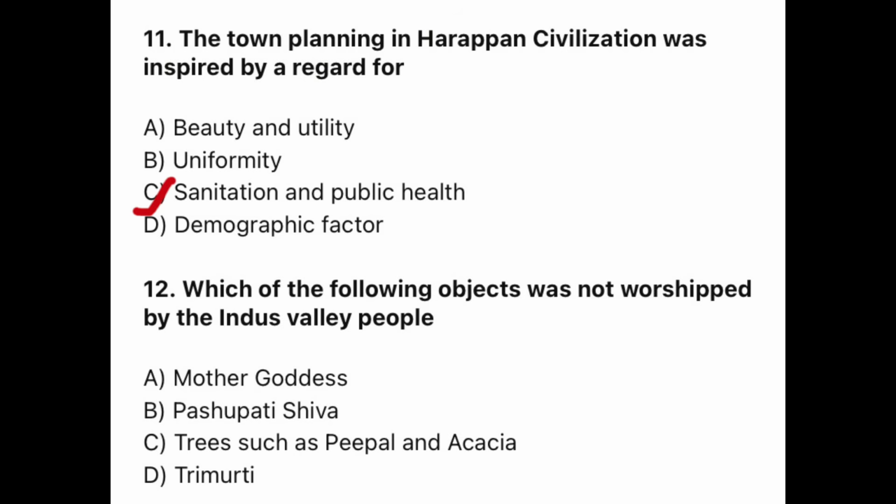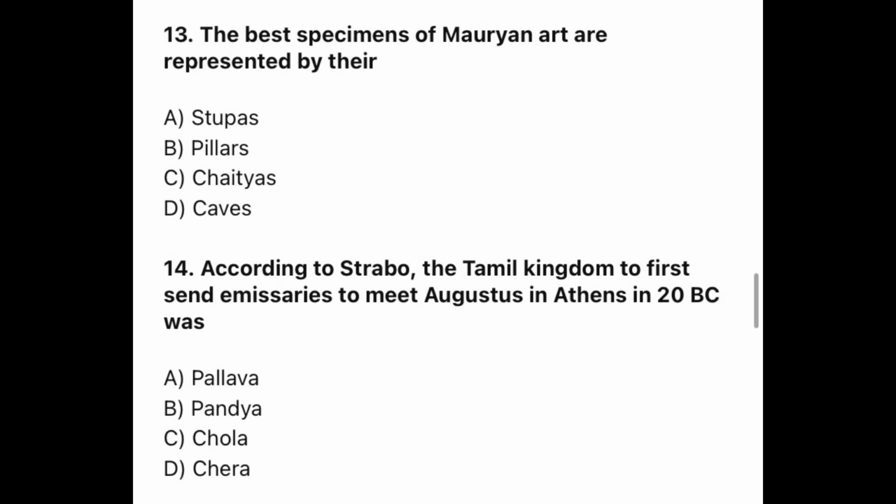Question 12. Which of the following objects was not worshipped by the Indus Valley people? The correct option is D. Trimurti. So they worshipped Mother Goddess, Pashupati Shiva, trees such as peepal and acacia. Question 13. The best specimen of Mauryan art was represented by their? The correct option is B.